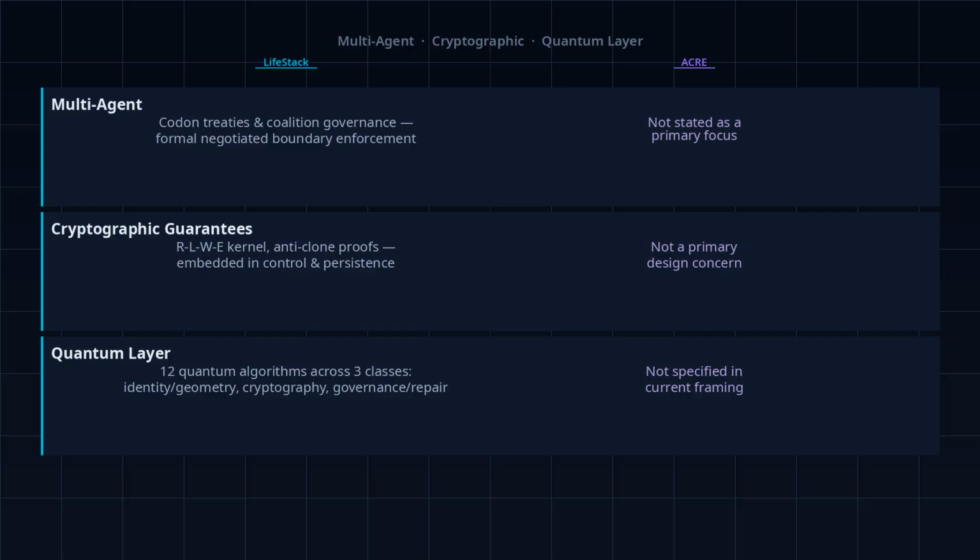Finally, deployment target. LifeStack is designed for agentic AI, embodied systems, governed autonomous infrastructure, long-lived agents operating in high-stakes environments. ACRE targets tightly bounded control environments. The intended deployment contexts differ materially. These are not competing solutions to the same problem. They are architectures built for different classes of challenge. LifeStack is the governance layer for the agentic era.